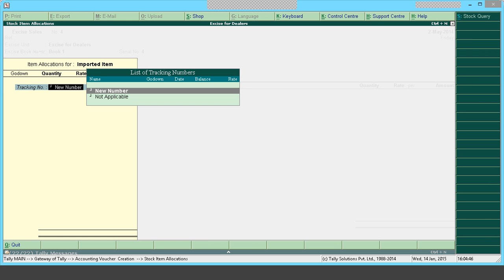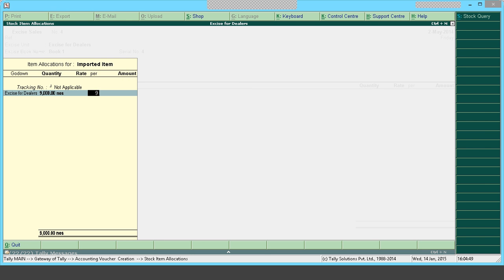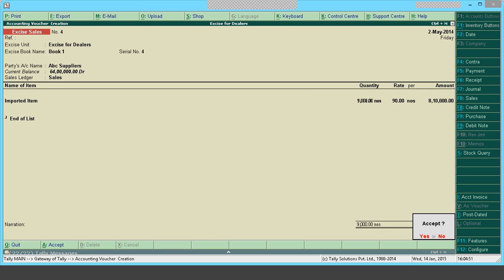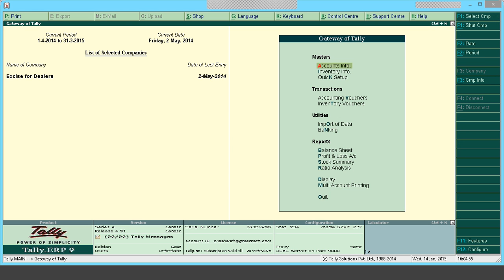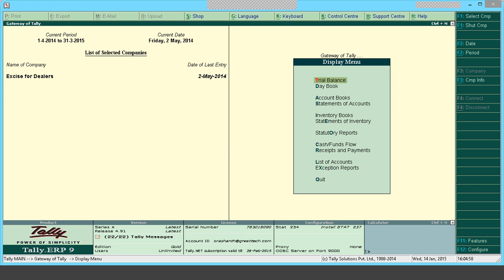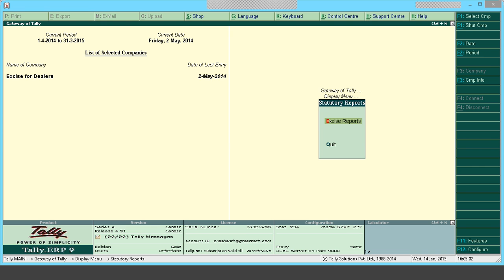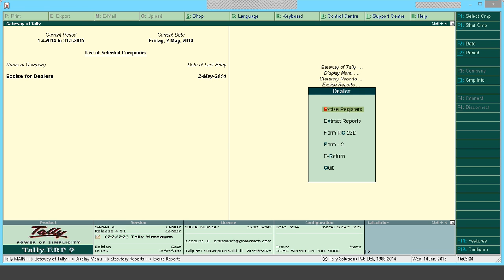I am taking this transaction. Okay, we'll move on to the reporting part. From Gateway of Tally, for reports, I shall go to display, statutory reports, excise reports, dealer.